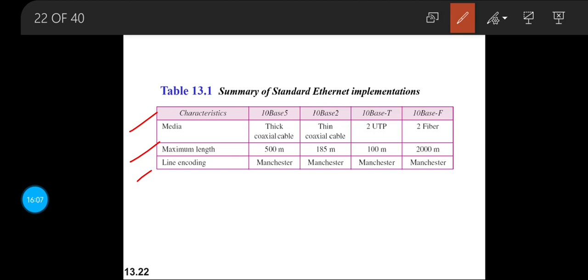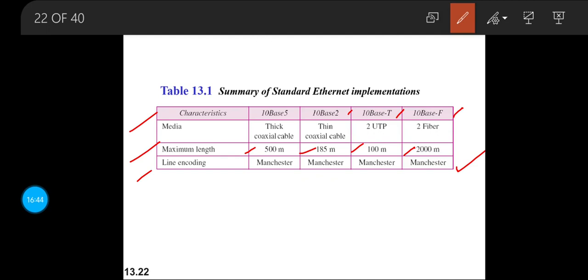So 10, 10, 10 here represents that we are going to make use of a data rate of 10 Mbps. Base refers to the baseband digital modulation technique that we are using. Coming to the last part, 5 refers to 500 meters, 2 refers to 185 meters, T refers to the twisted pair cable which will be of 100 meters, and F refers to optical fiber cable which is of 2000 meters.